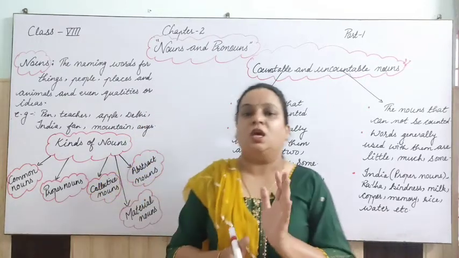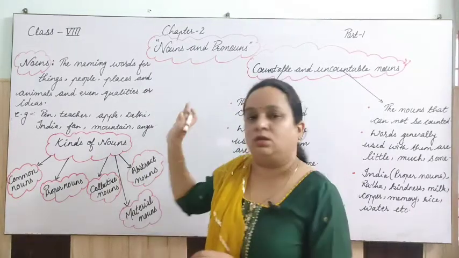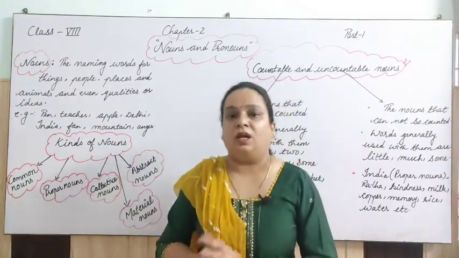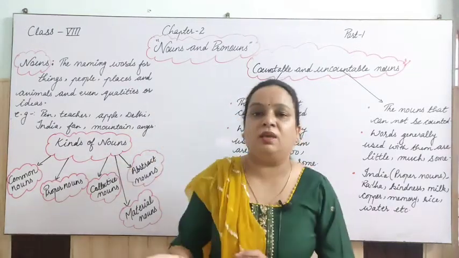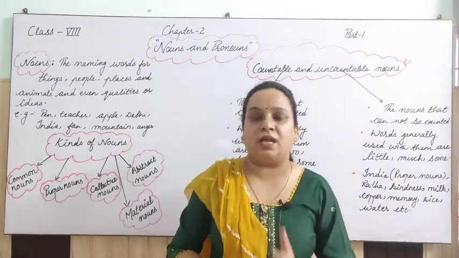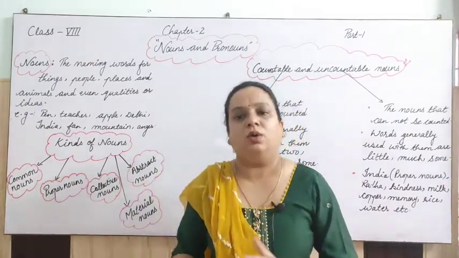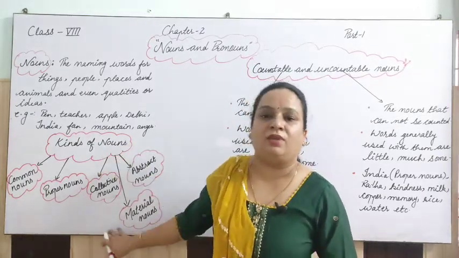So dear students, in this video we have learnt about nouns, right? Nouns are the naming words, like things, people, places, animals, ideas, feelings. And we have learnt the 5 kinds of noun.